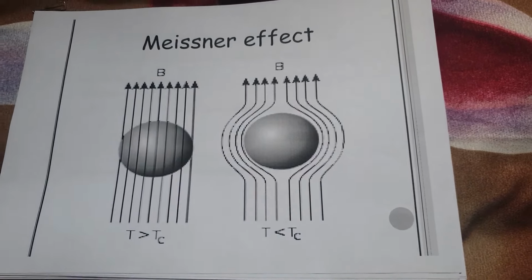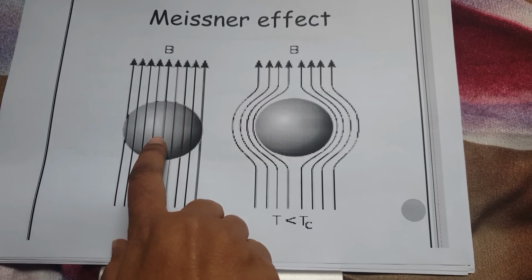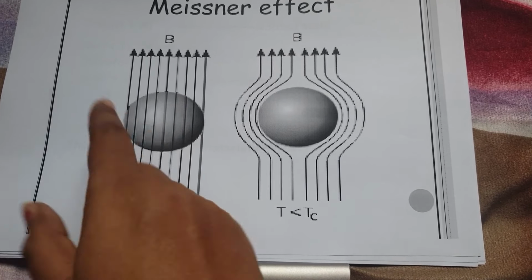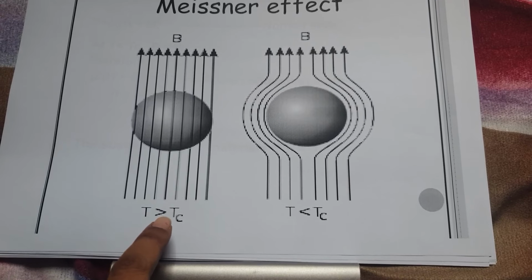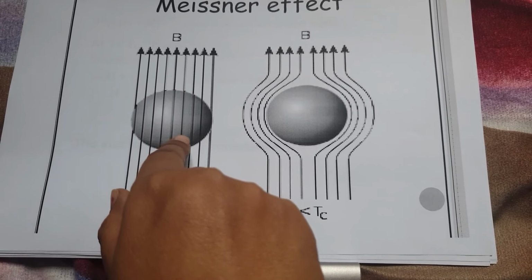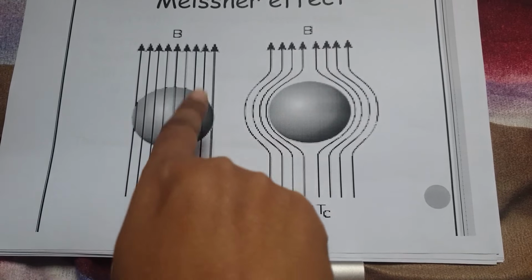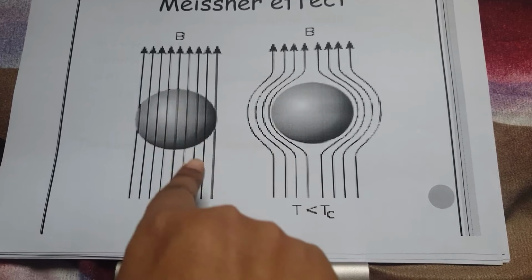Again I repeat, when we place a conductor in the normal state, that means the temperature is above critical temperature, in the increasing magnetic field, then the magnetic flux lines can pass through this conductor.